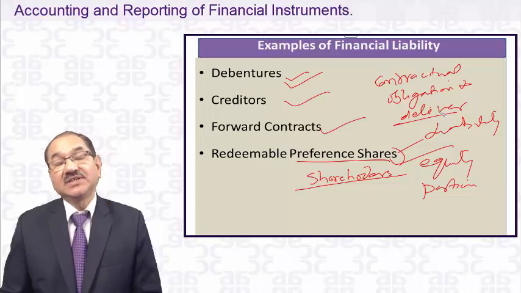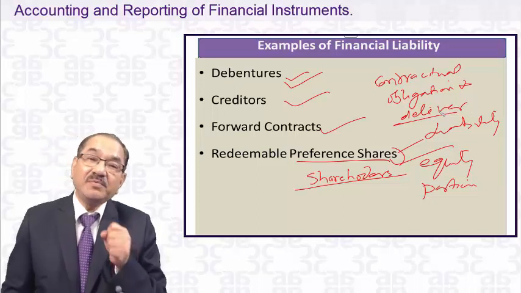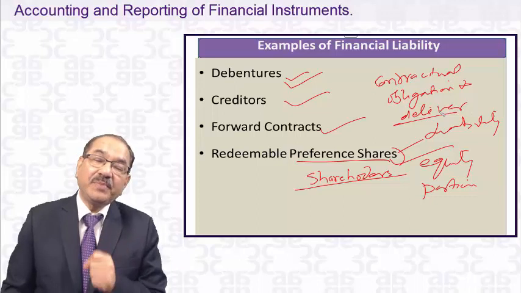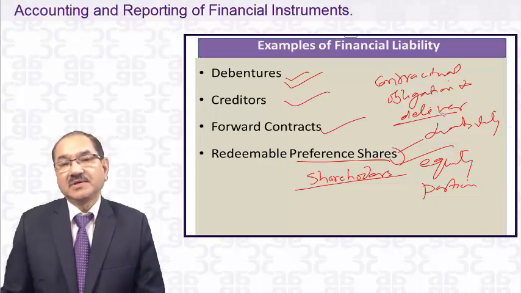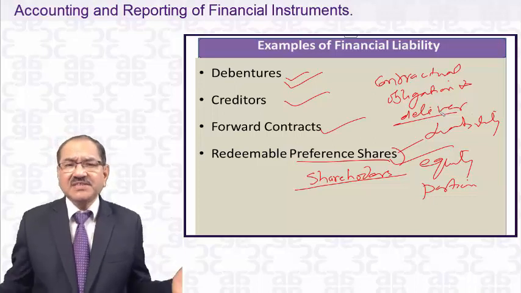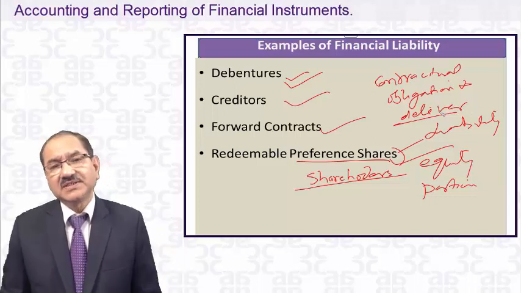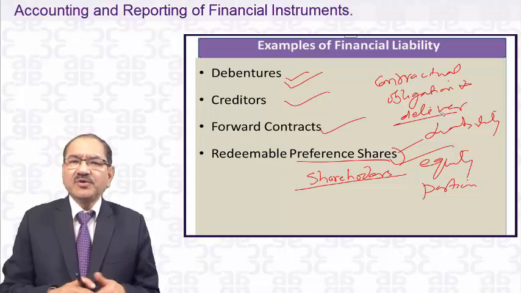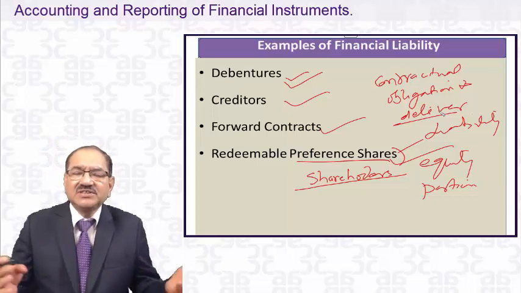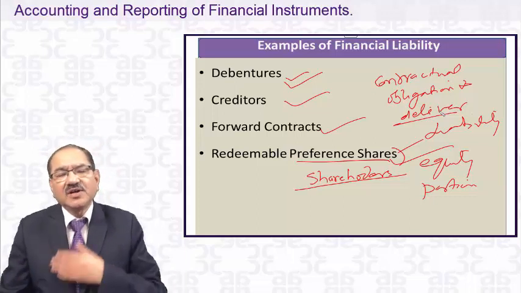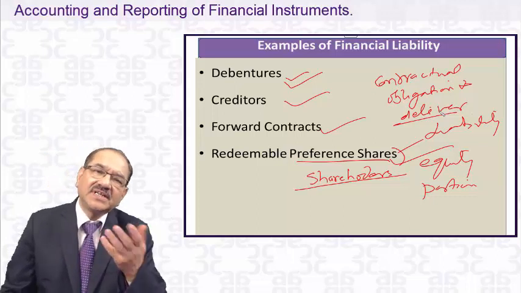This is not the case with the redeemable preference shares. You have to pay a certain amount of money, you have to pay back to them. And when you have to pay them, what is the difference between the loan and the redeemable preference share? Like debentures, you have to redeem those debentures after 5 years or 7 years. Just like that, you have to redeem this redeemable preference share after 10 years.